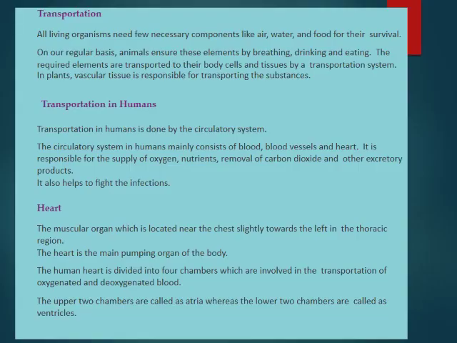Okay. Now transportation, again I have told you the definition. You can go through the definition. Now transportation in human beings. Transportation in humans is done by the circulatory system. I have told the components. Heart. Heart is a muscular organ which is located near the chest, slightly towards the left in the thoracic region, and the heart is the main pumping organ of the body. The human heart is divided into four chambers which are involved in transportation of oxygenated and deoxygenated blood.